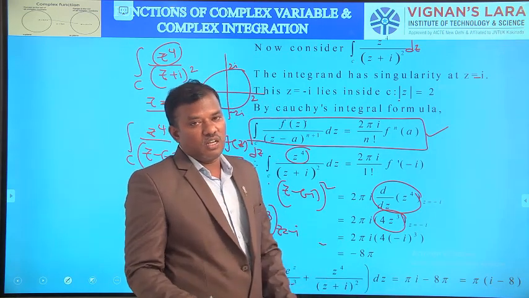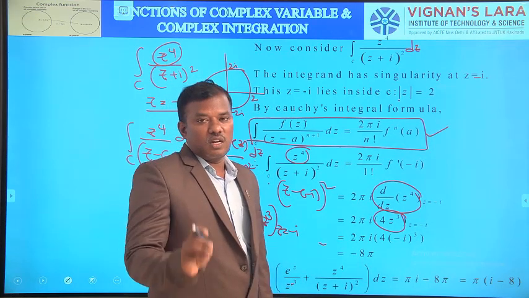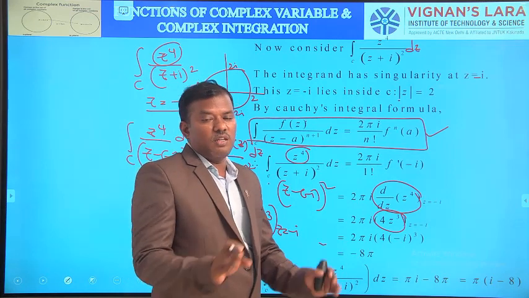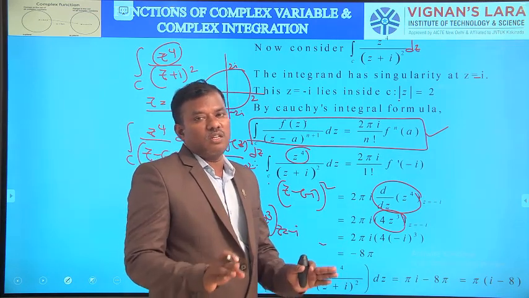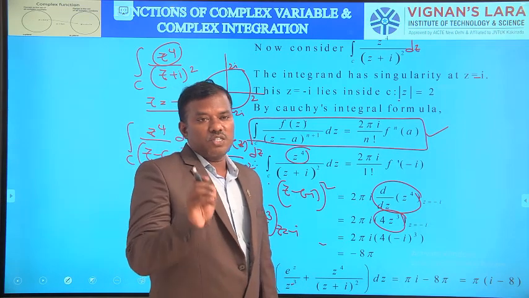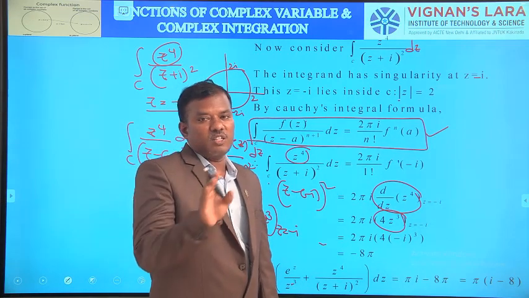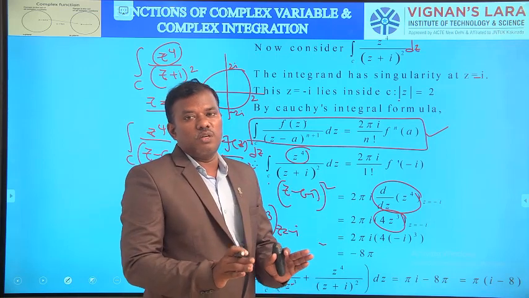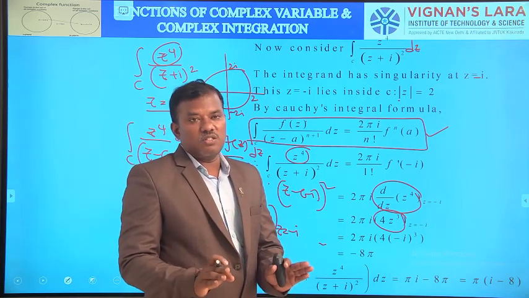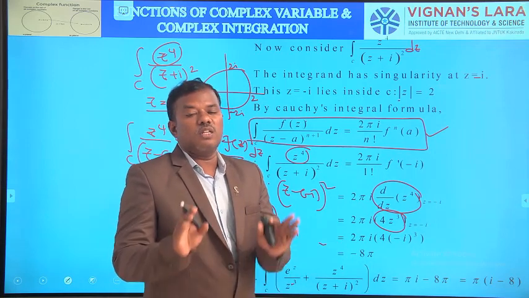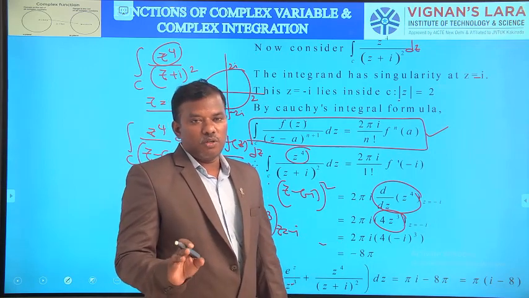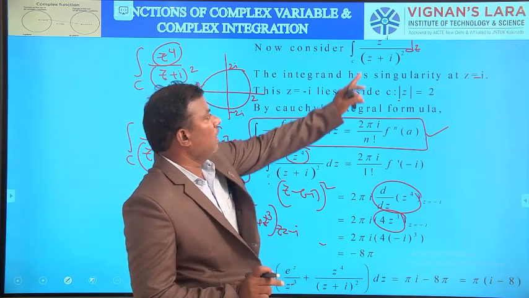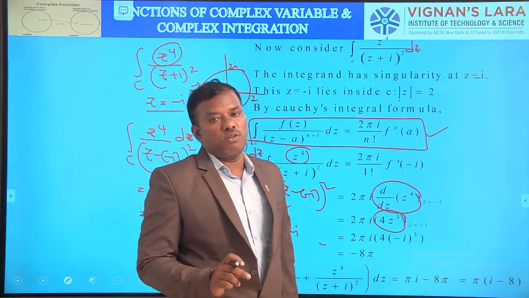What is the curve C here? Mod z equal to 2. It is a circle with the center 0, 0 and radius 2 units. So in any problem, either in integral theorem or in integral formula or generalized Cauchy's integral formula, first identify the curve C, then explain the curve C. For example, here the curve C is mod z equal to 2. It is a circle with the center 0, 0 and radius 2 units. That is the first step. Then coming to the next step, what is the integrand? For example, here the integrand is z power 4 by z plus i whole square.